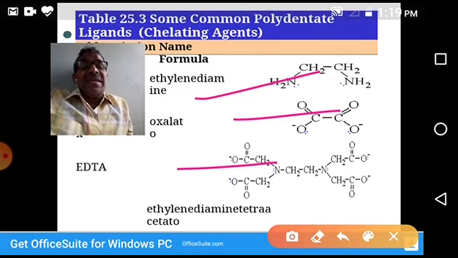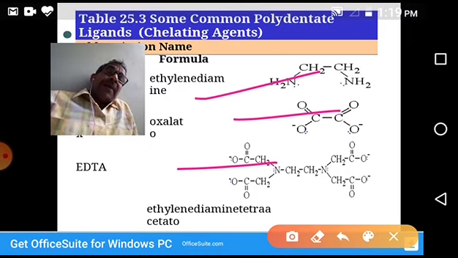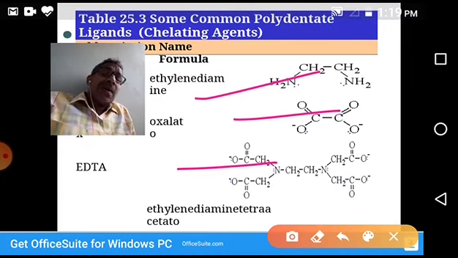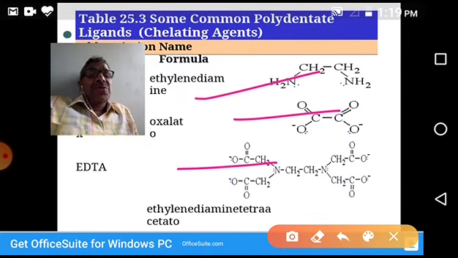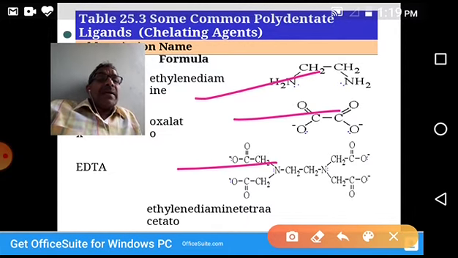All these three are examples for chelating ligands. For example, one more example, just now we discussed diethylene triamine or triethylene tetramine.